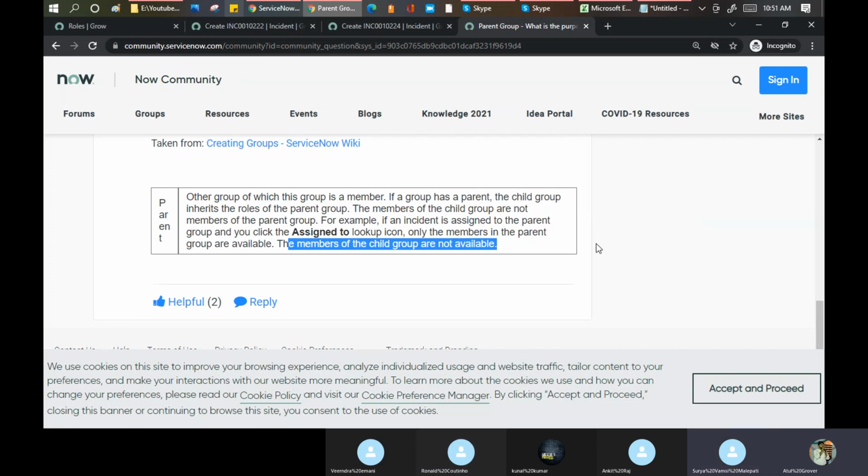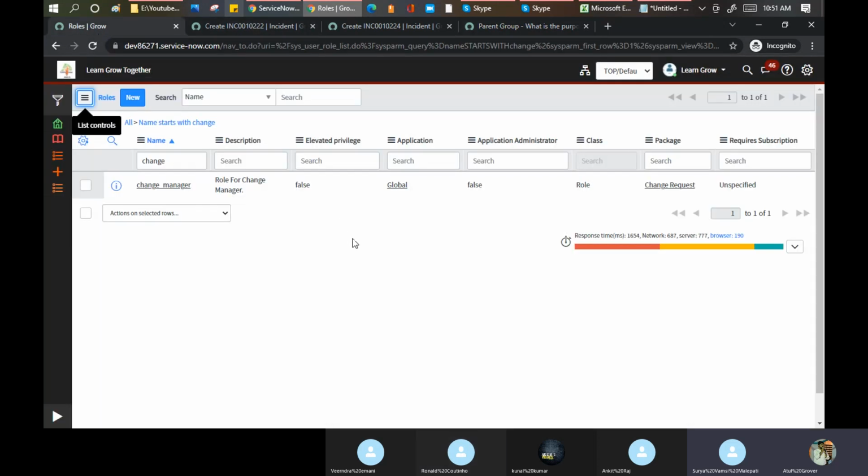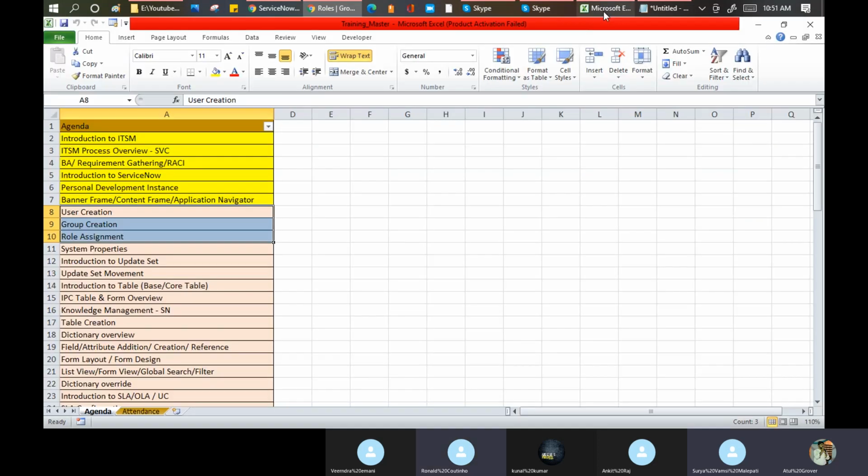You can try at your end. Make a parent-child relationship, put one member in that, and then raise a change or the incident from there. Okay. So this is about our topic called the user group and role assignment here. Now what I will do, I'll pick up this system property tomorrow, but I'll do this update set.